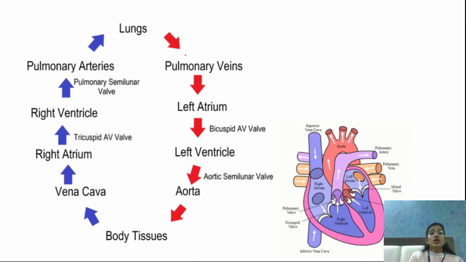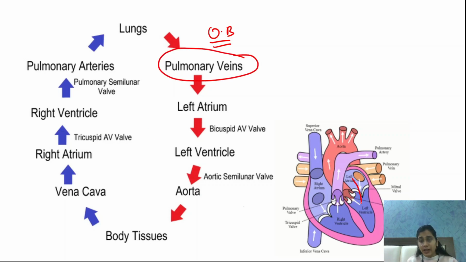Okay. So the lungs transfer the oxygen rich blood, or the oxygenated blood, to the left atrium through pulmonary veins. Now from the left atrium our blood is transferred to the left ventricle, where the blood is pumped to the aorta, and then the aorta transfers this oxygen rich blood to our body. In the body, as we know, respiration occurs and now the blood has carbon dioxide.